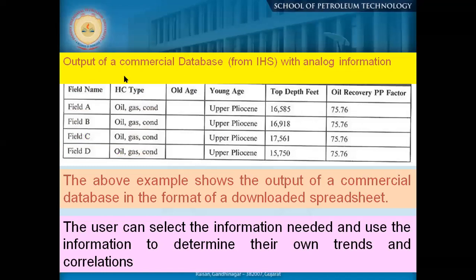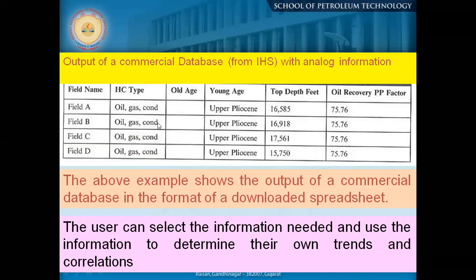So, output of a commercial database: different fields, oil and gas, condensate, upper Pliocene, top depth, oil recovery. This example shows the output of a commercial database in the format of a downloaded spreadsheet. So the user can select the information needed and use it to determine their own trends and correlations.